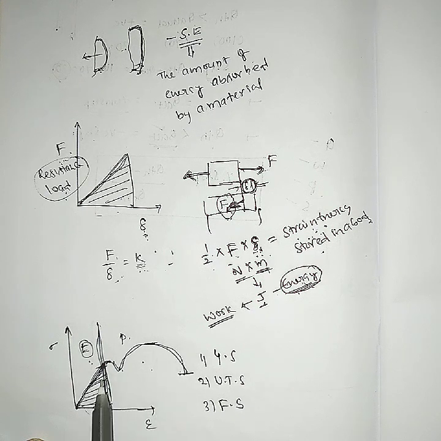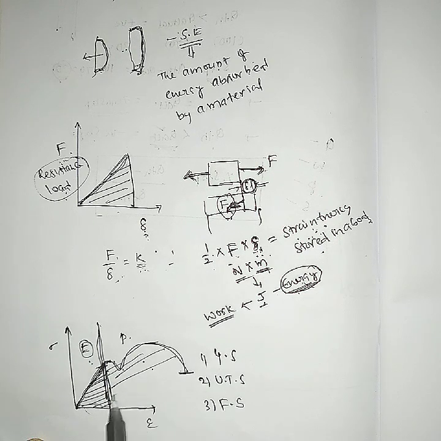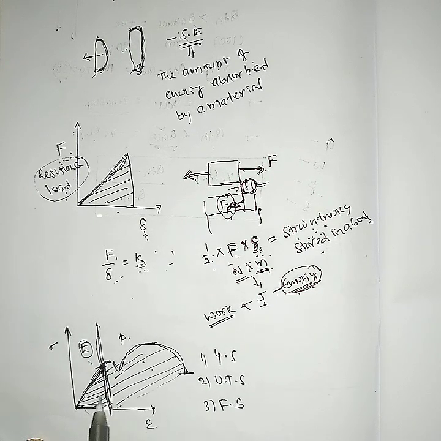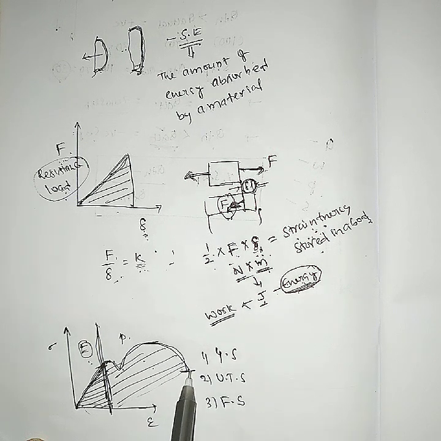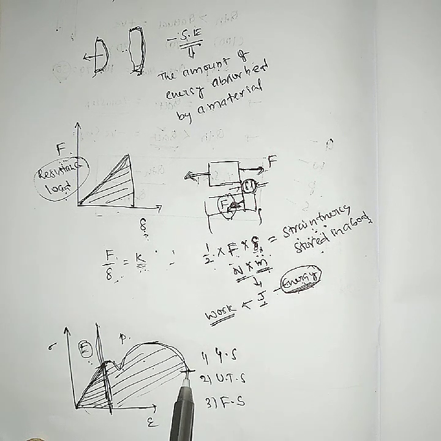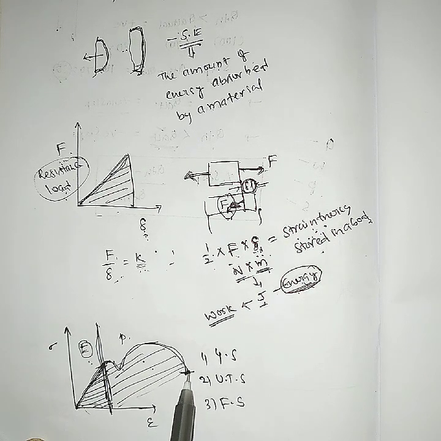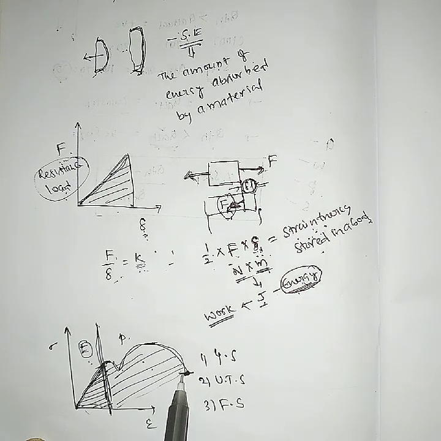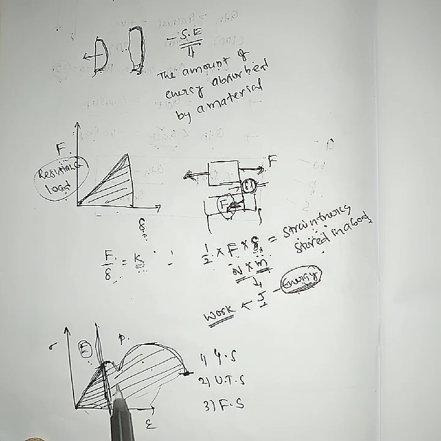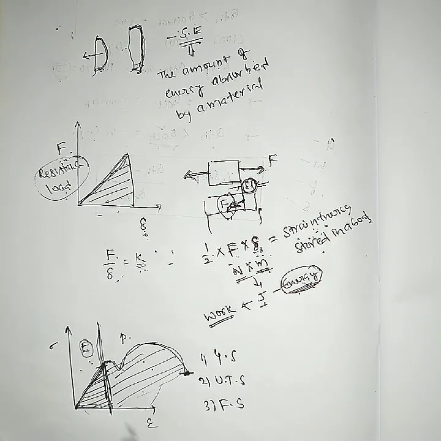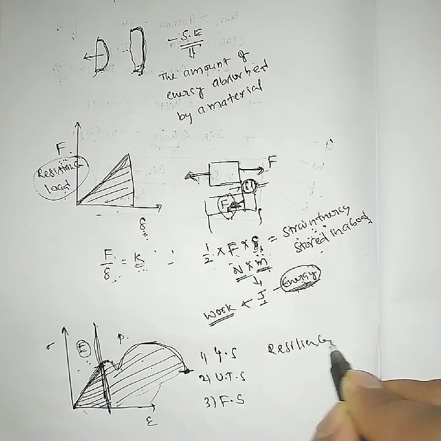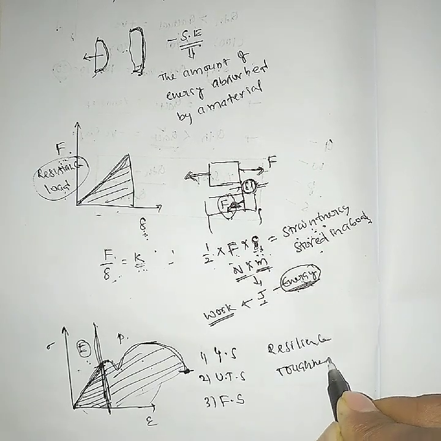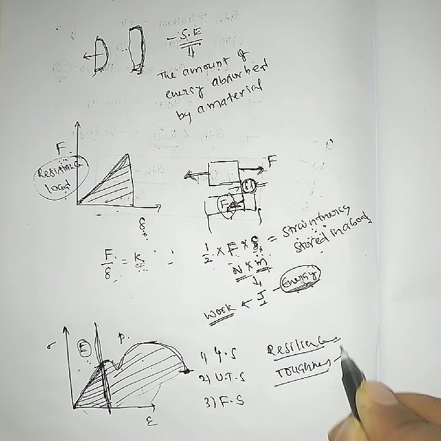And suppose the material stores energy up to the failure point. When you apply load to a material, slowly it is absorbing, slowly absorbing, and finally it fails. Till the material fails, up to here the material absorbs energy, and finally it goes to failure. That point is called toughness. So in the stress strain diagram there are two terms: one is resilience and another is toughness. And these are material properties.